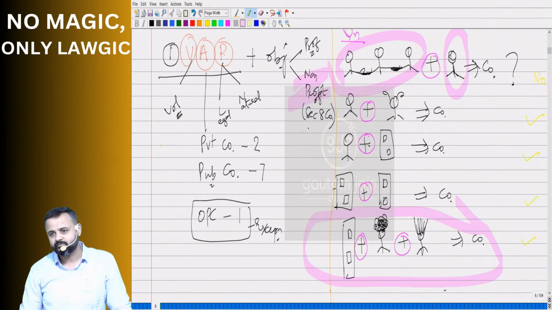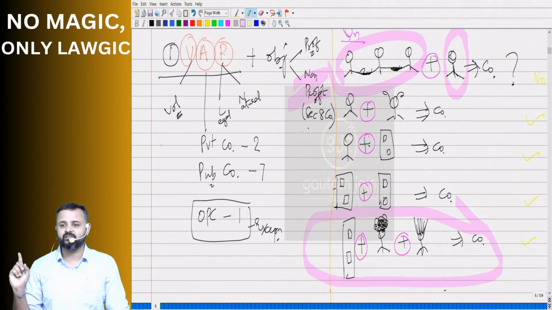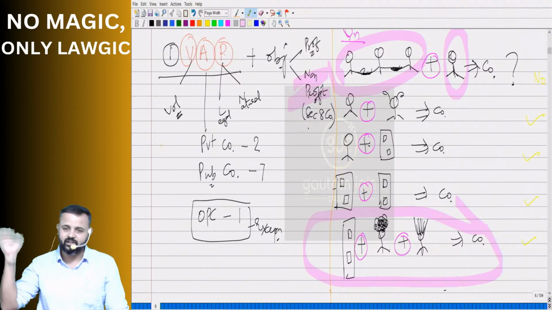Now what will we do? We will give our reason, our explanation. So not the answer. The conclusion will be at the end always. Answer is the conclusion, so don't be in a hurry. Yes, no and all, that will come at the end.